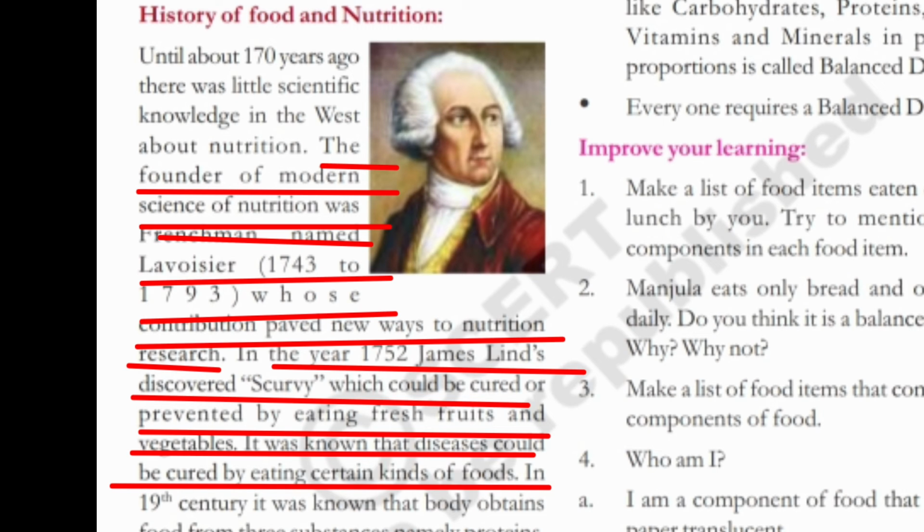History of food and nutrition. Until about 170 years ago, there was little scientific knowledge in the West about nutrition. The founder of modern science of nutrition was a Frenchman named Lavoisier, 1743 to 1793, whose contribution paved new ways to nutrition research. In the year 1752, James Lind discovered scurvy, which could be cured or prevented by eating fresh fruits and vegetables. It was known that diseases could be cured by eating certain kinds of foods.